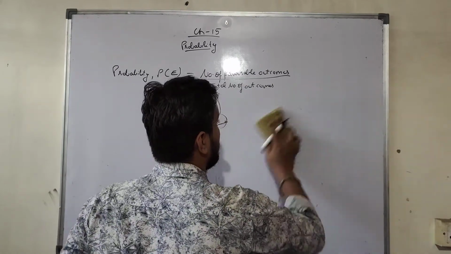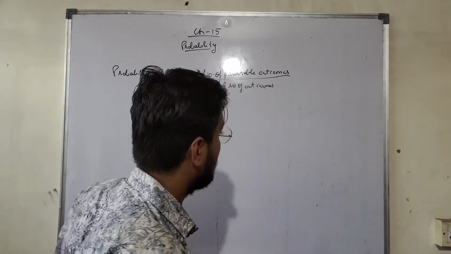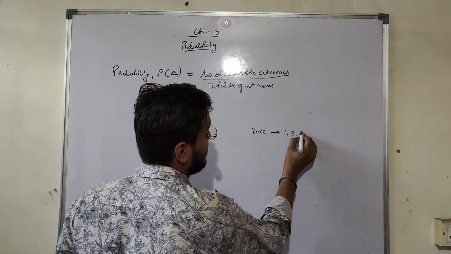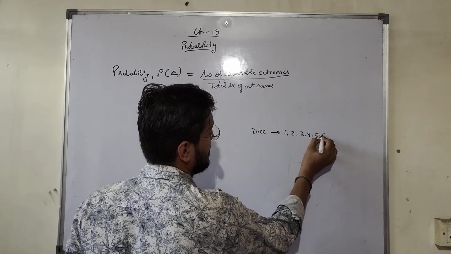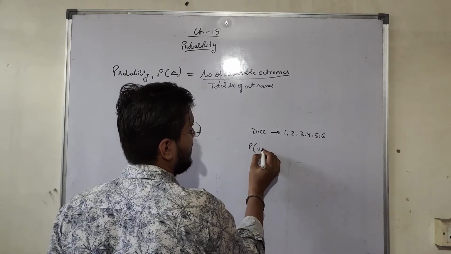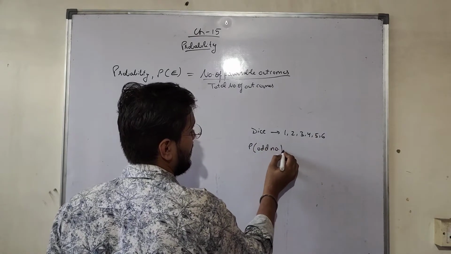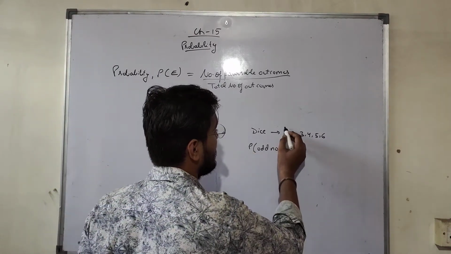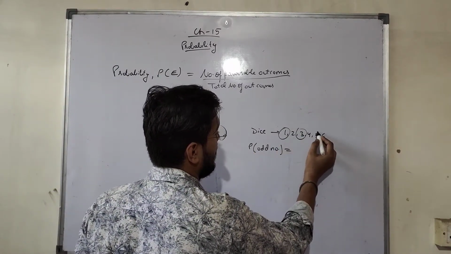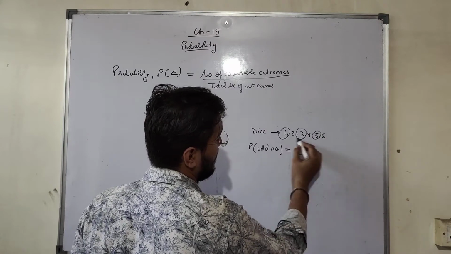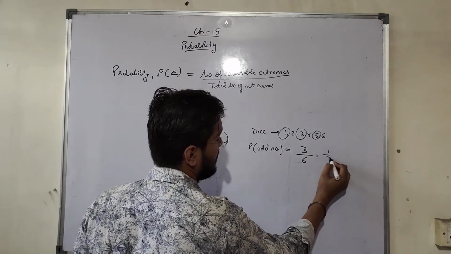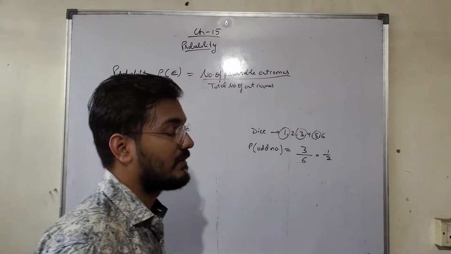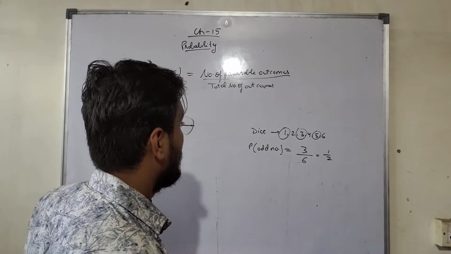Similarly, if we throw a dice, right? Total outcomes 1, 2, 3, 4, 5, 6. Now probability of getting an odd number, right? How many odd numbers are there? 1, 2 and this 3. So 3. Total numbers 6. So 3 upon 6, 1 by 2. So probability of getting an odd number is 1 by 2. So very easy it is, right?